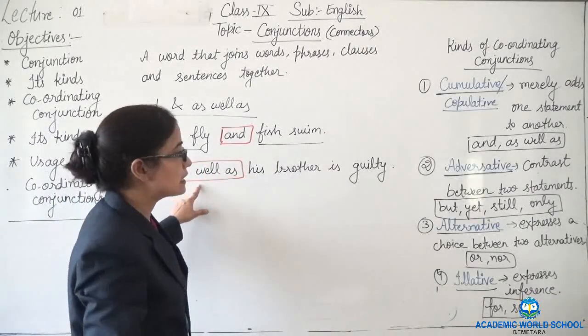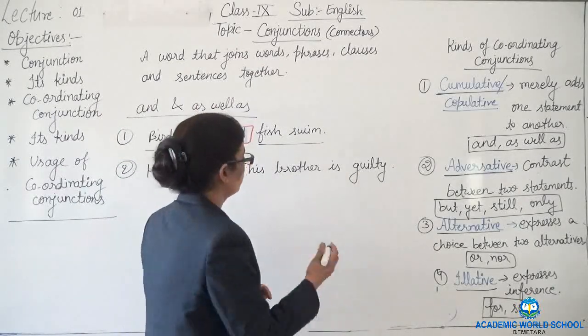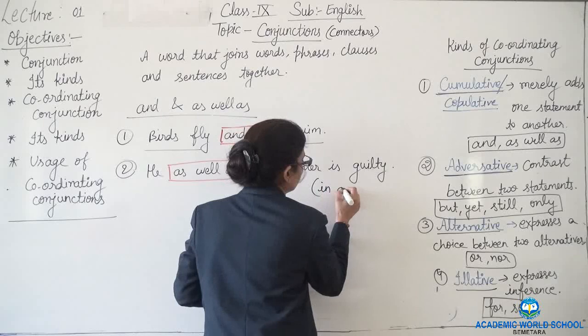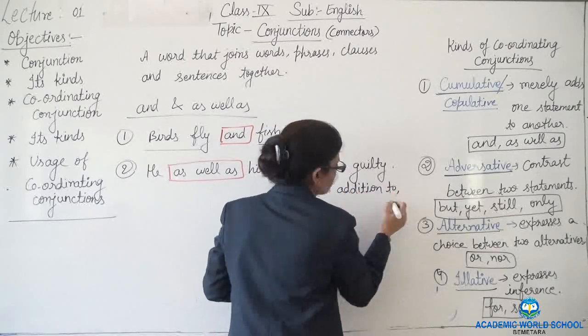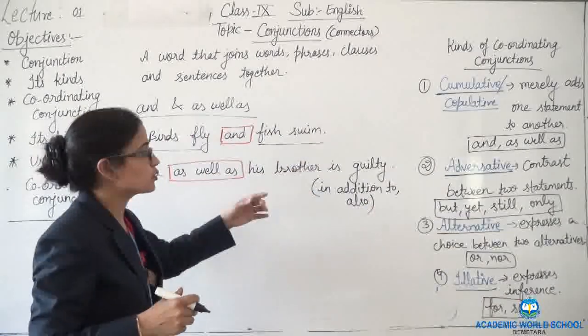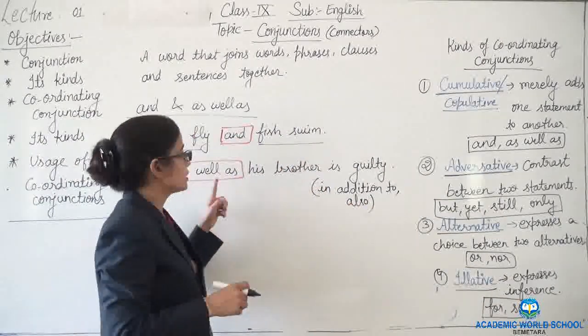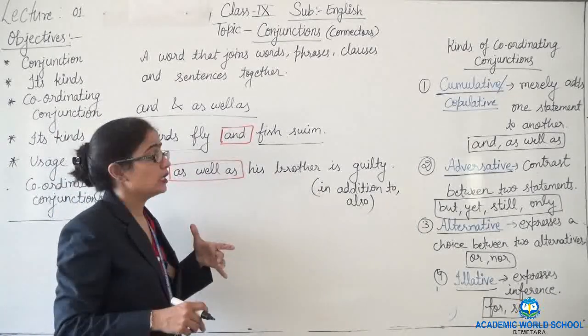What kind of sense is it giving? This is giving the sense of in addition to, or it is giving the sense of also. See, he as well as his brother means both are guilty.